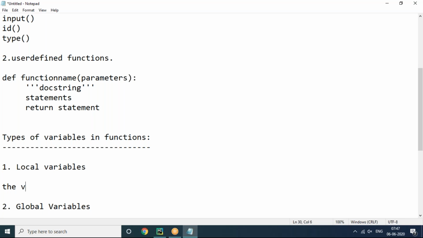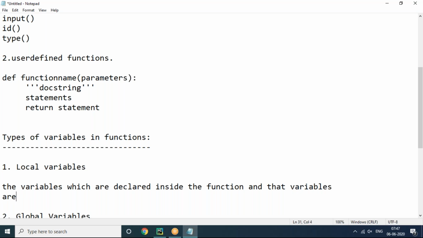The variables which are declared inside the function, and that are available only to that function, are called local variables.